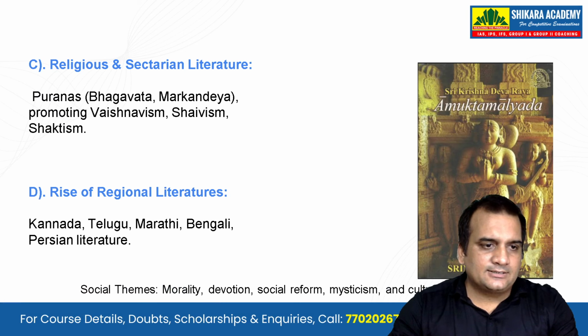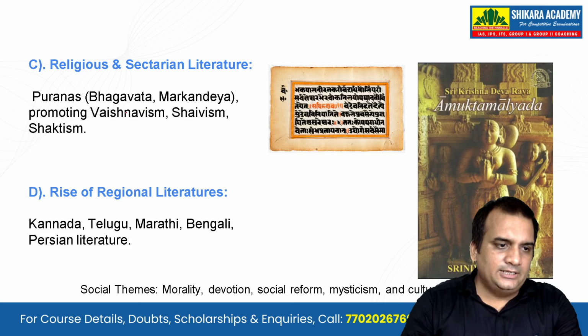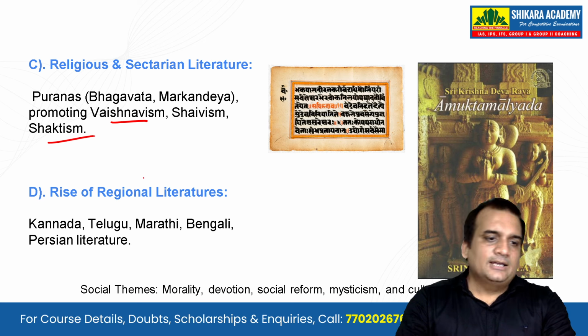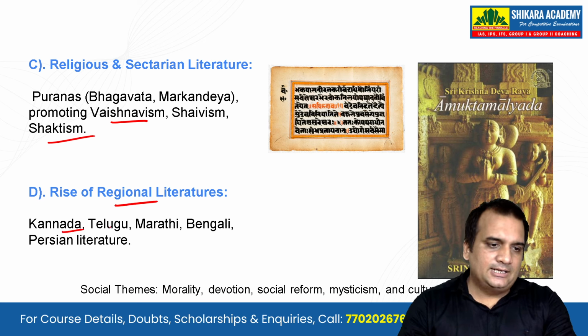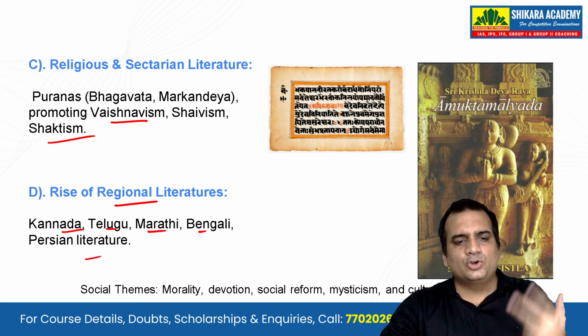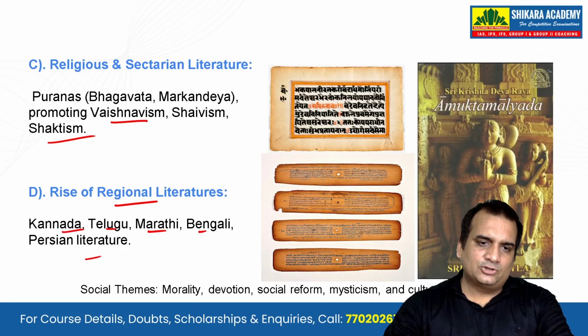Religious and sectarian literature, the Puranas, such as the Bhagavata or the Markandeya Purana, promoting Vaishnavism, Saivism and Shaktism, will be seen now. The rise of regional literature will be there. Kannada, Telugu, Marathi, Bengali and Persian literature will be on the rise. Social themes will be morality, devotion, social reform and mysticism, and cultural synthesis will also be seen here.